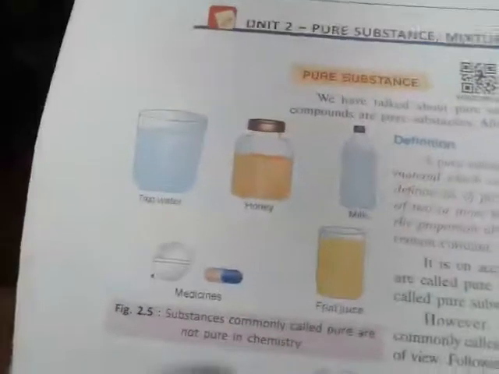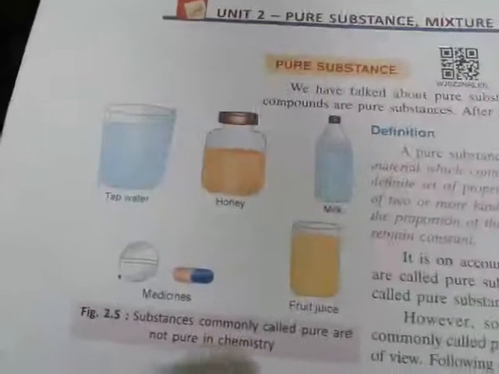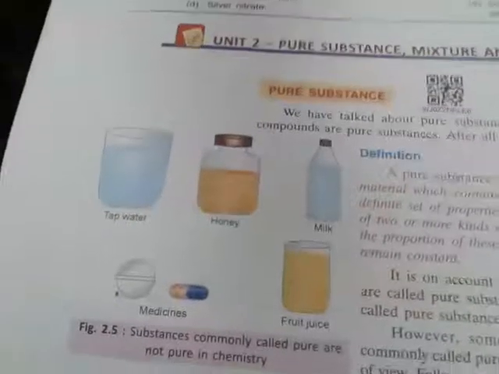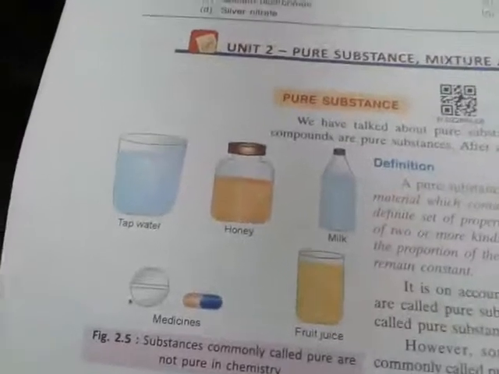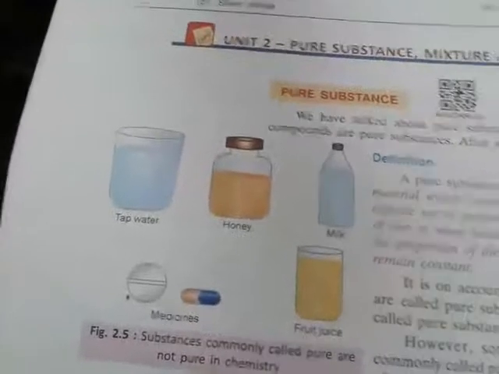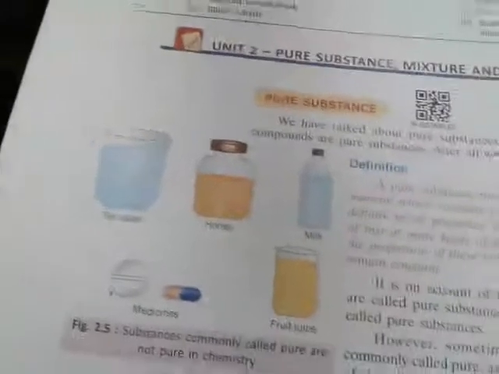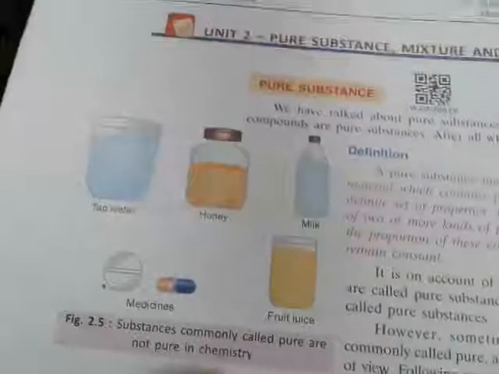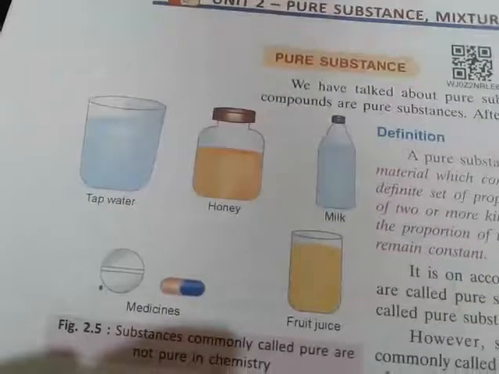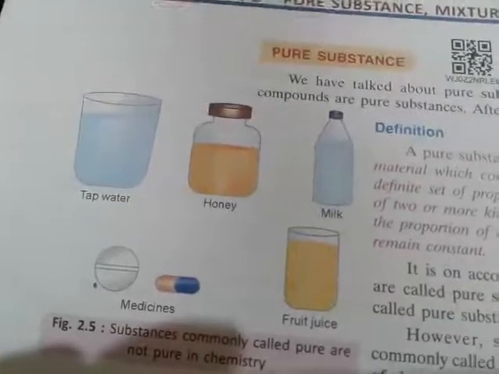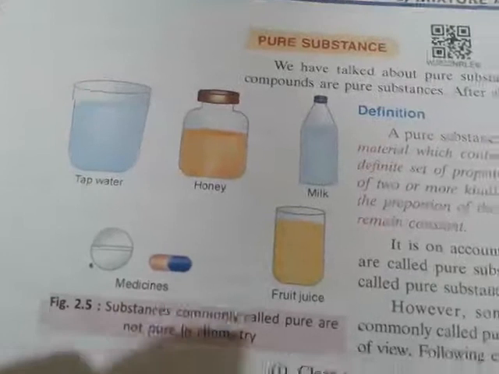Suppose one example of milk. Milk is also not a pure substance because it is made up of fats, carbohydrates, proteins, salts, vitamins and many other things. Like your honey. Honey is not a pure substance. It contains a number of molecules of other substances in addition to sugar. Like your fruit juice, like your medicines. These all are examples of mixtures.